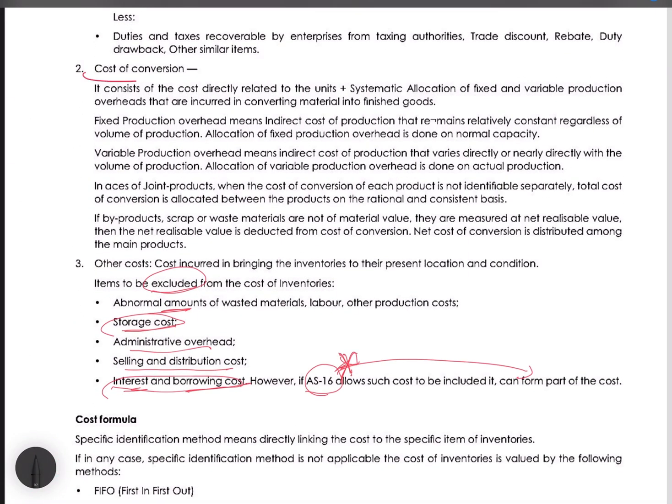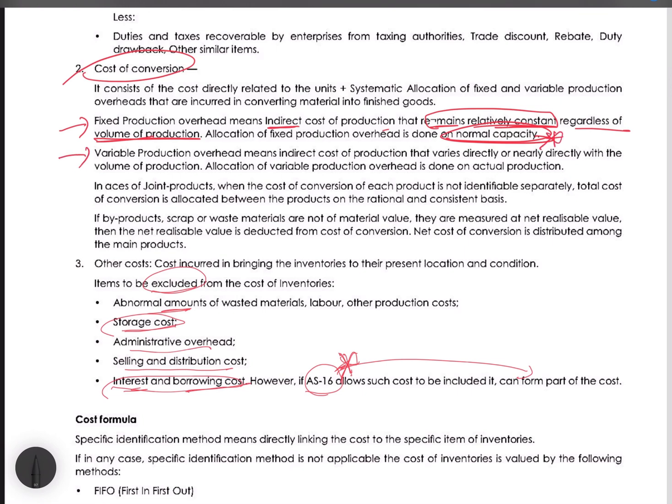So here, cost of conversion. In this they have said fixed production overhead means indirect cost of production that remains relatively constant regardless of volume of production. Allocation of fixed production overhead is done on normal capacity. Understand this?